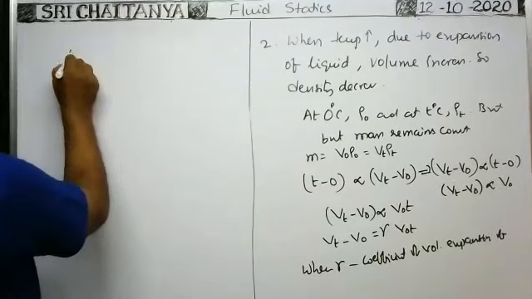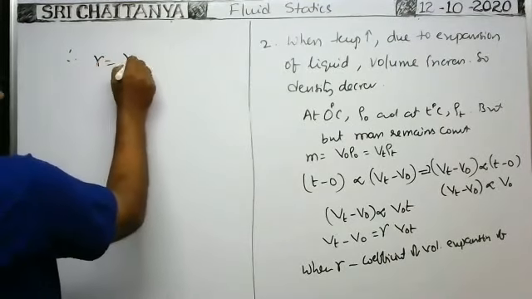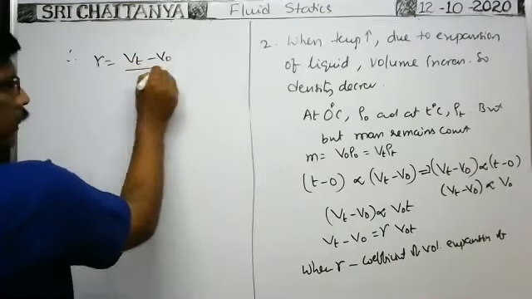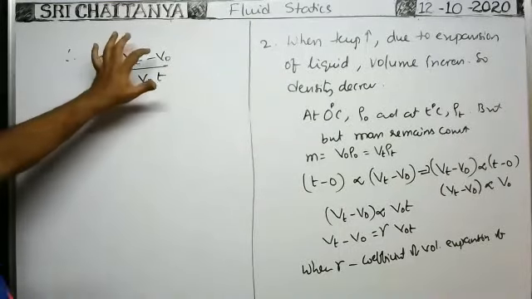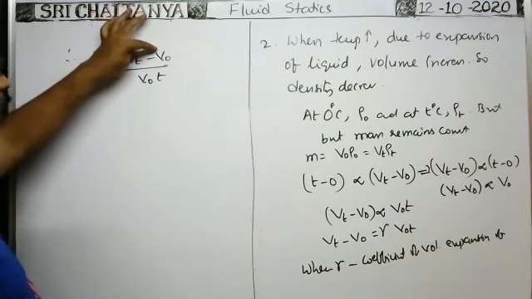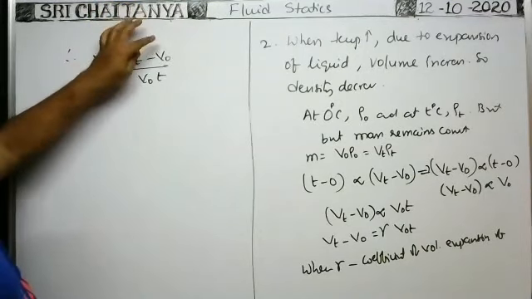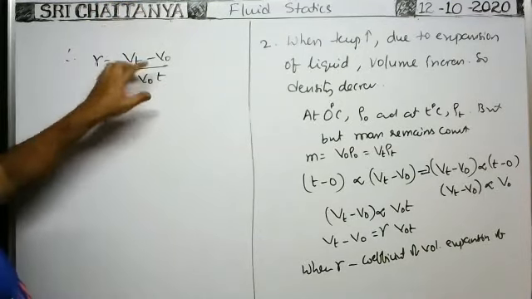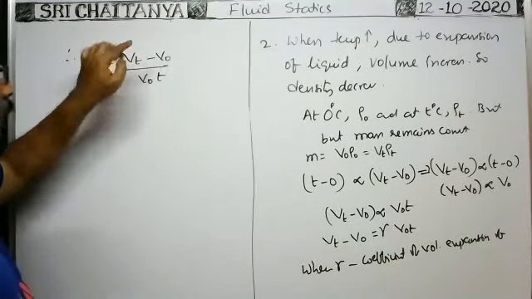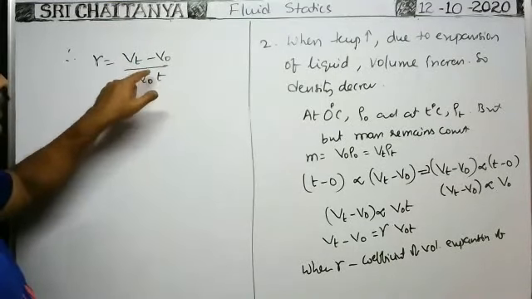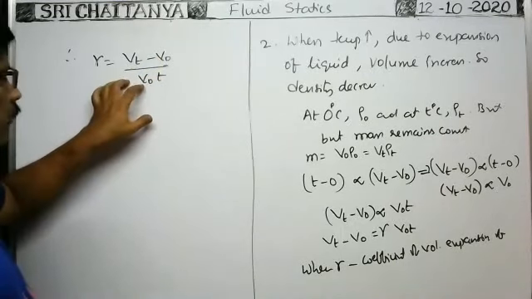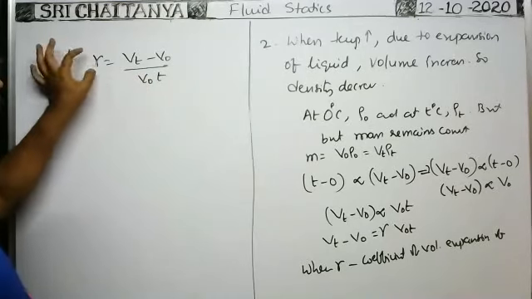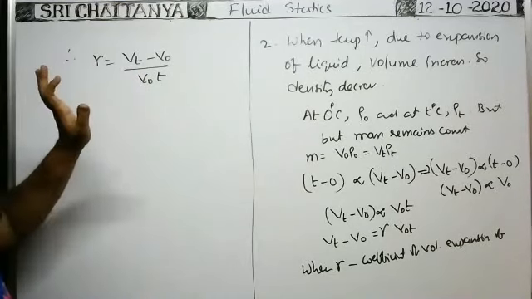Here, therefore, gamma is equal to (Vt minus V naught) by (V naught into T). Vt minus V naught is the increase in volume of the liquid. T is the rise of temperature. So the increase in volume of the liquid for 1 degree centigrade rise of temperature means (Vt minus V naught) by T. By the volume of the liquid at a temperature 0 degree centigrade, V naught. The ratio between these two is the coefficient of volume expansion of the liquid.